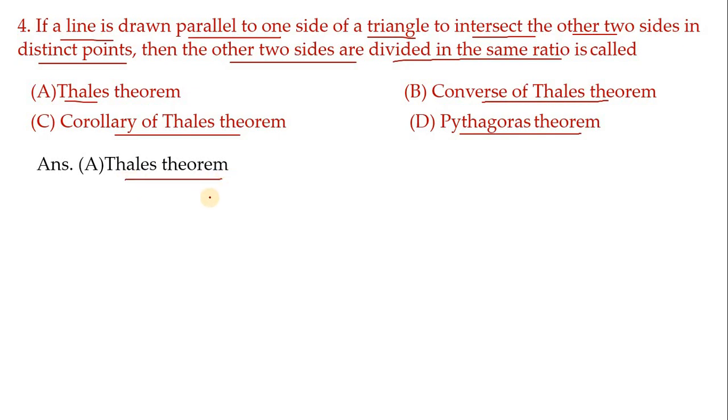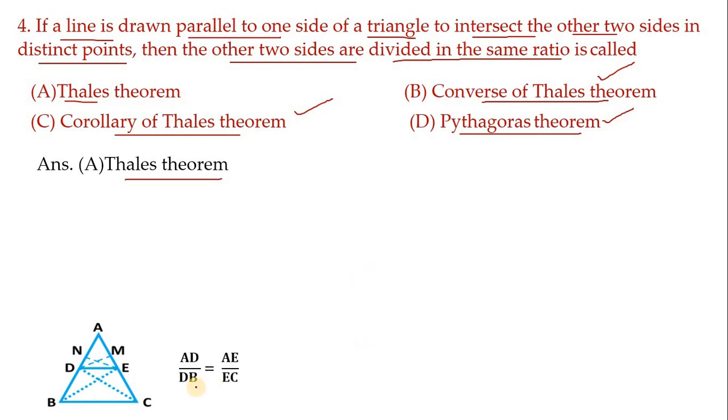But here I wanted to make you clear about the converse of Thales theorem, corollary of Thales theorem, as well as Pythagoras theorem, because these three concepts are also helpful to solve upcoming multiple choice questions. First, let me talk about Thales theorem itself. It is a figure related to Thales theorem. In this theorem, we have proved this: AD by DB equals AE by EC. Means when we draw DE parallel to BC, this DE divides AB and AC by AD by DB equals